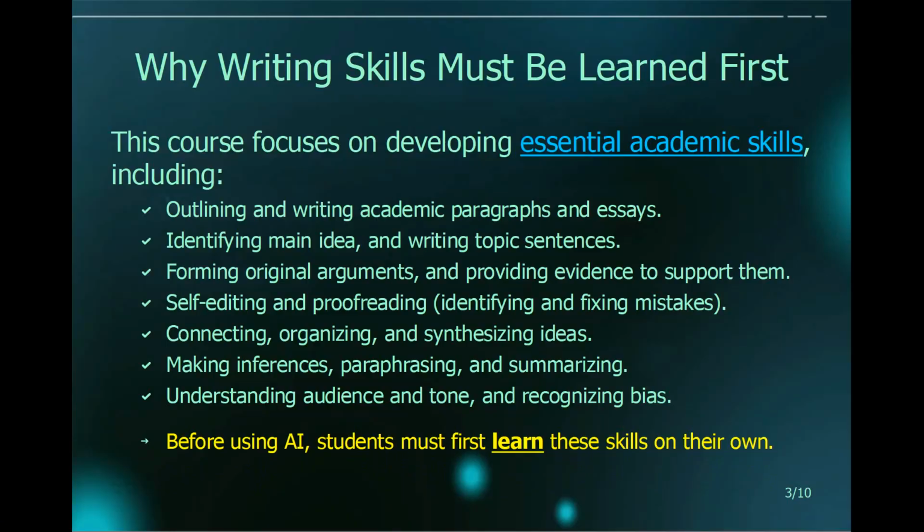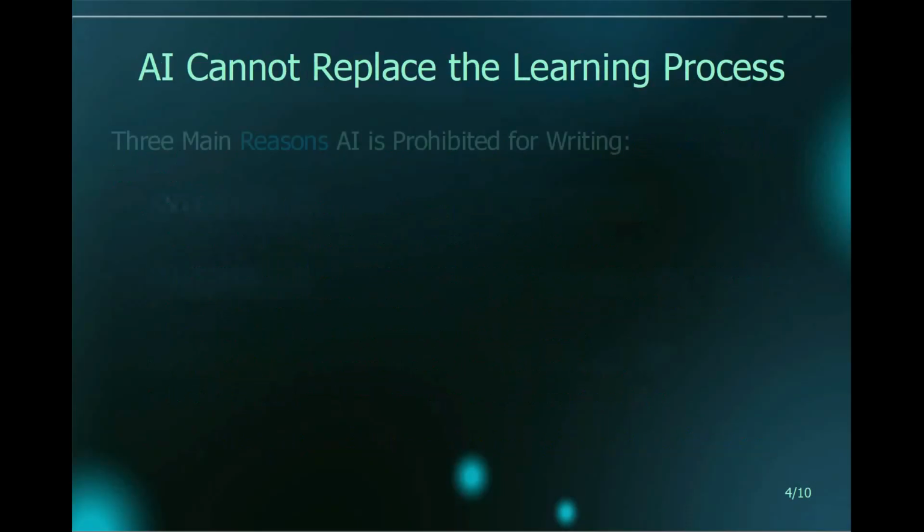If students start using AI too early in the learning process, this will prevent them from learning these essential skills. The reasons why AI is not allowed for writing assignments in this class can be summarized into three main groups. Using AI for writing assignments prevents skill building, it creates unfair advantages, and it increases plagiarism risks.